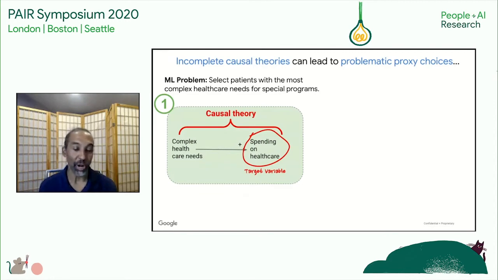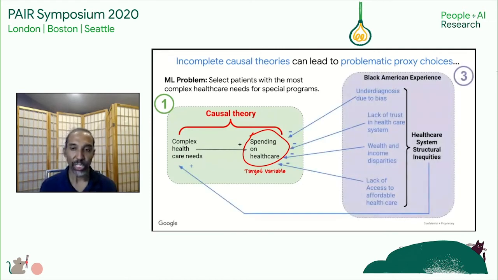Now, we know this was problematic and it led to racial bias in the algorithm. But why did that happen? That happened because this causal theory excludes critical factors that impact how much Black Americans spend on healthcare independent of healthcare need. These are factors such as underdiagnosis due to bias, lack of trust in the healthcare system, wealth and income disparities, and lack of access to affordable healthcare.